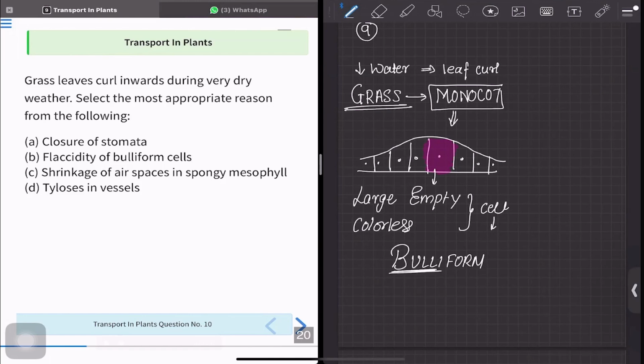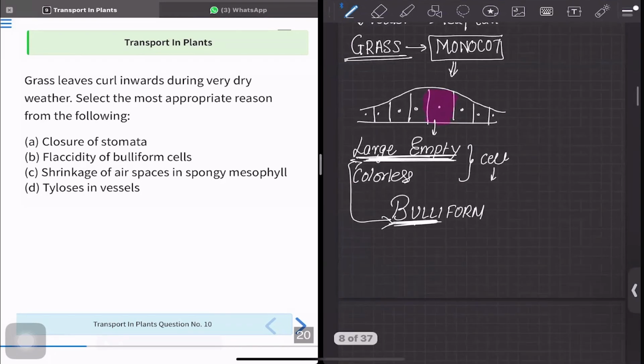Just as the term bull, these are large empty cells. This is just a thing you can remember, correlate and remember. The thing is, they are found only in monocots. Only in monocots. Hence, I was telling you in the question that the examiner is kind to give you an easy hint. So try to understand such hints from the examiner and focus on the term grass.